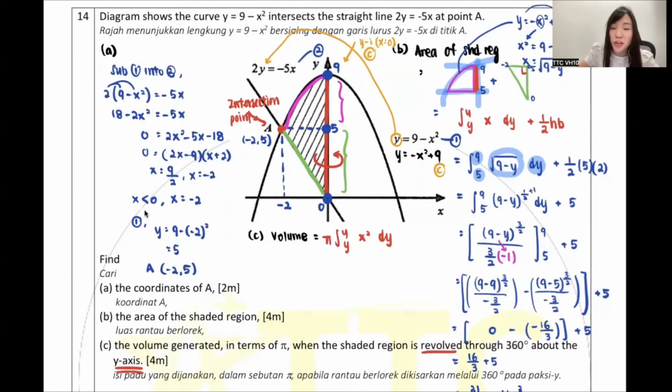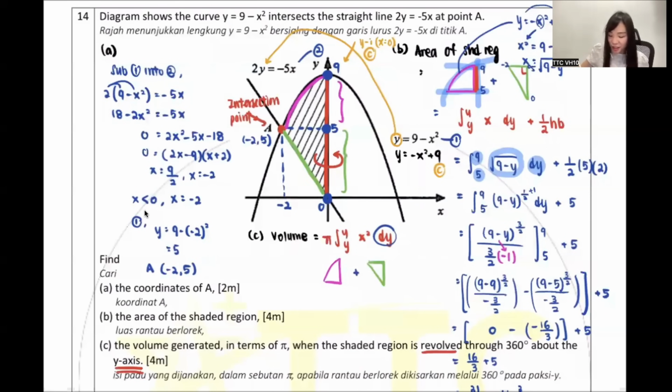Very good, Noreen, straight away. Why straight away? Because I want to use dy. When I look at the shaded region, they fully stick on the y-axis, so I can totally use dy straight away. But again, the problem is the same as just now. Even though they stick on the y-axis, the pink one and the green one are under different equations. So isn't it needed to separate, find, and add them together?